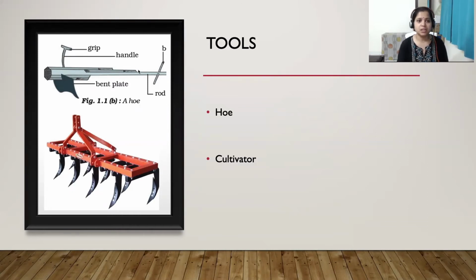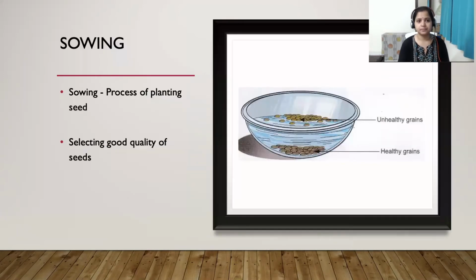Here in the picture you can see a tool which is also used in farming. This is a hoe and it has a bent plate of iron. Basically it is used for weeding purposes, meaning to uproot the unwanted plants from the field, so that there should not be any unwanted competition among the crops and the weeds.